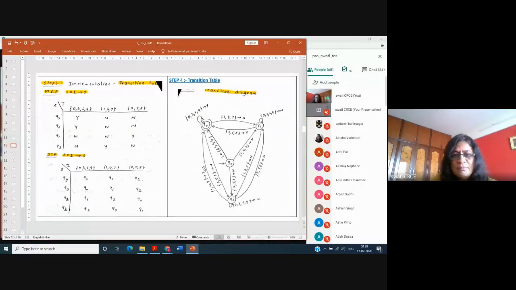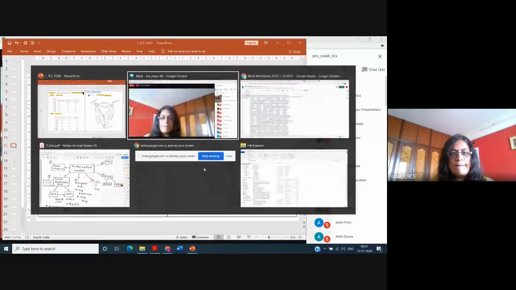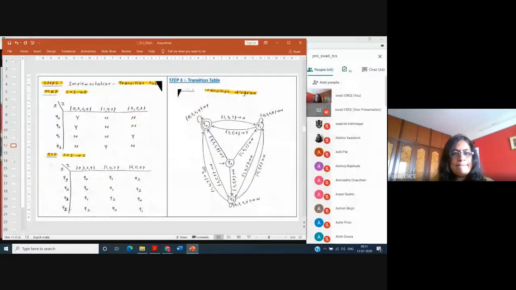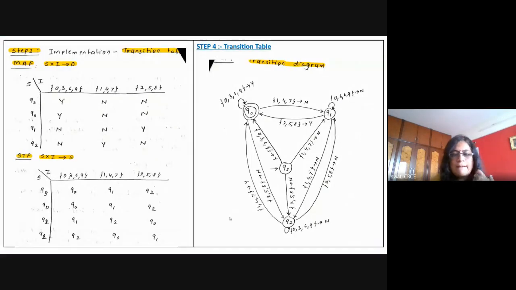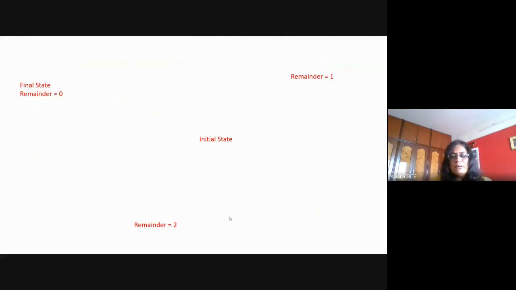Now we'll see how to design this machine. I have created this animation to show you how to design. My initial state is QS, and the machine is in the initial state QS. I have identified all the other 3 states. For the final state, the remainder is equal to 0. This will be Q0, this will be Q1, and this will be Q2.